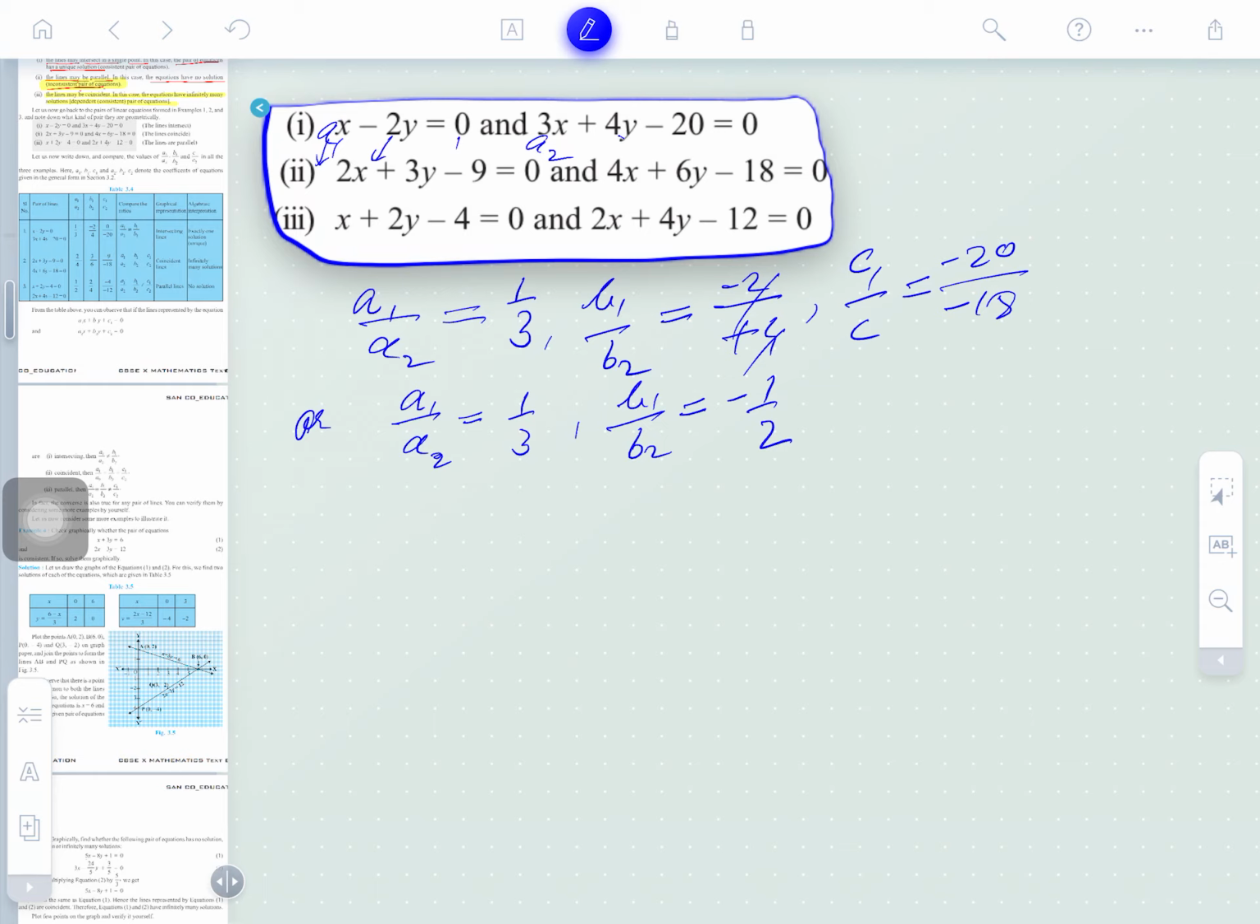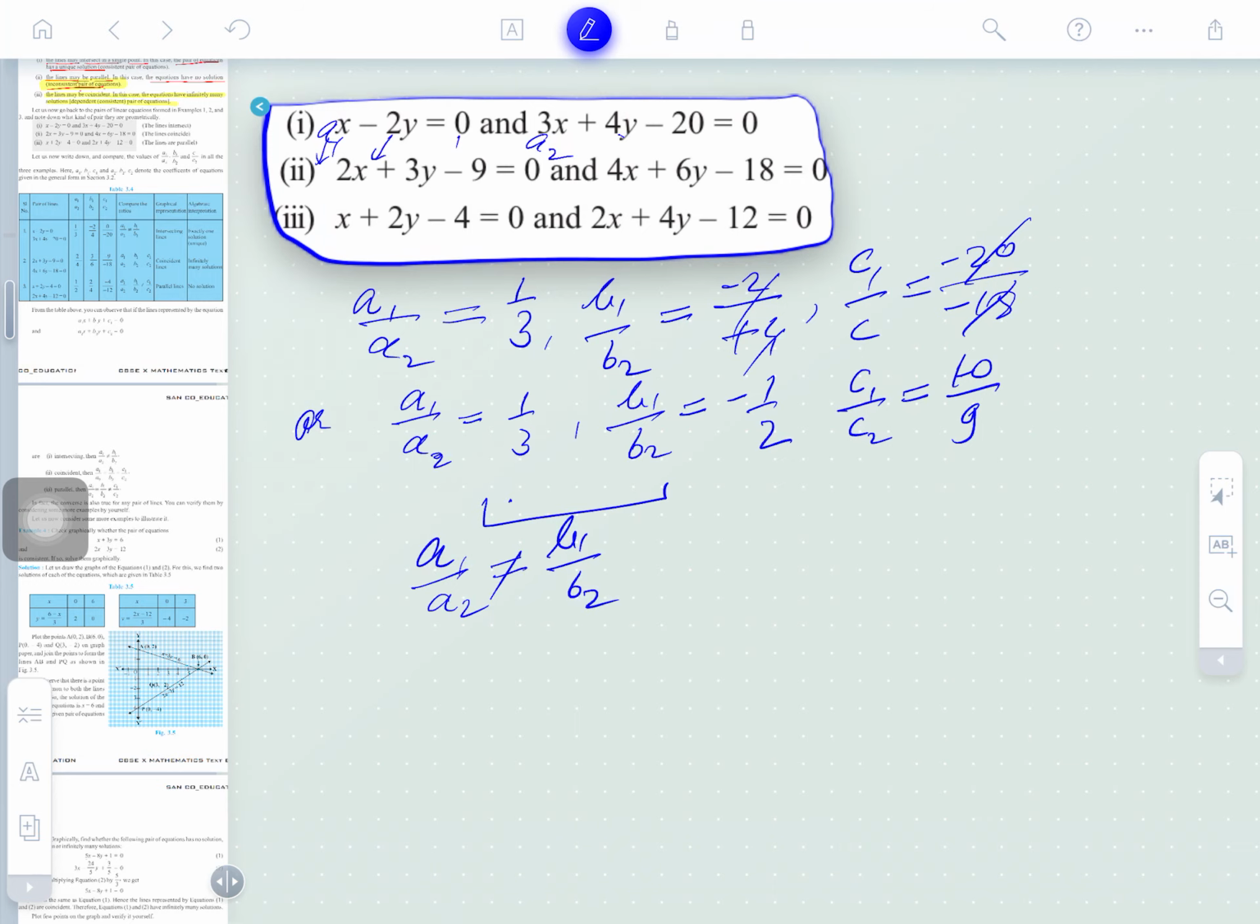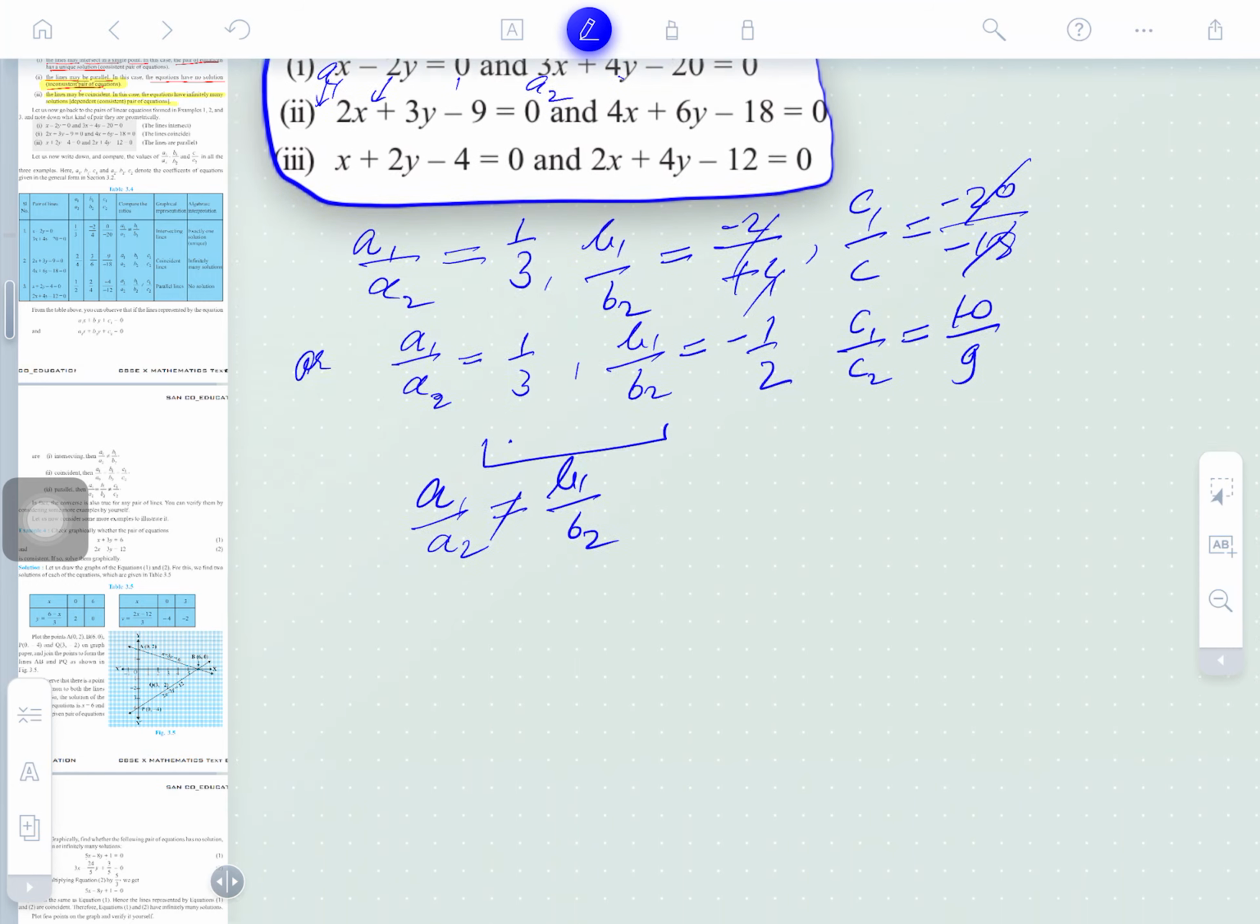Clear? And furthermore, c1 by c2: it's cancelled with the 2, minus minus cancels, so it shall be 10 divided by 9. You will see these two ratios are not coming equal. You may say that a1 by a2 cannot be equal to b1 by b2. And if you draw the graph, then this type of graph will come here.